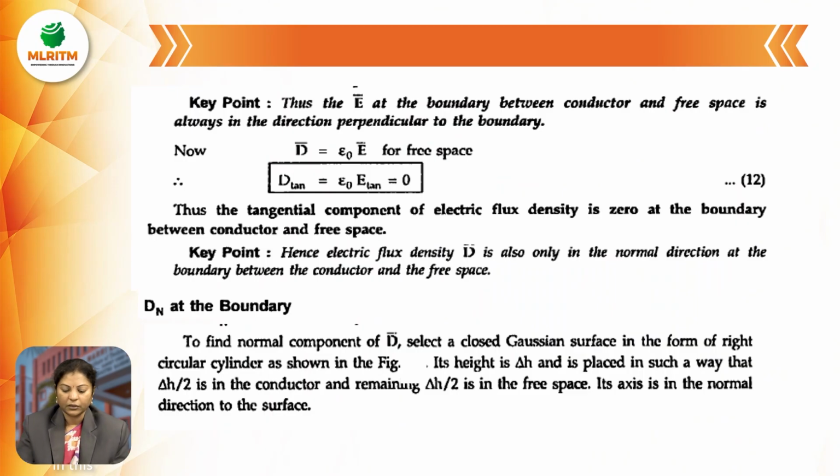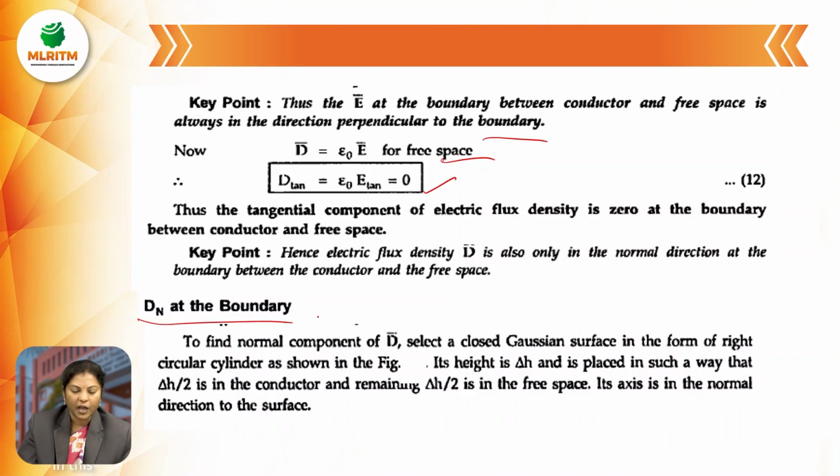So the electric field intensity at the boundary between the conductor and free space is always in the direction perpendicular to the boundary. Similarly, for electric flux density, D equals epsilon naught into E. This is for free space. So D tan, the electric flux density in the tangential direction, equals epsilon naught into E tan, which is equal to 0. Thus, the tangential component of electric flux density is 0 at the boundary between the conductor and the free space.